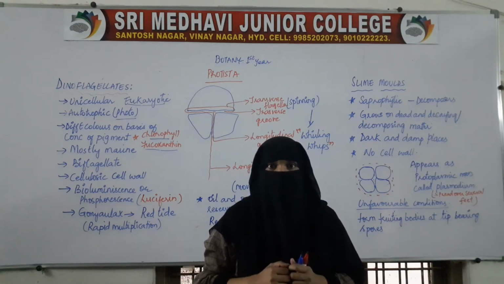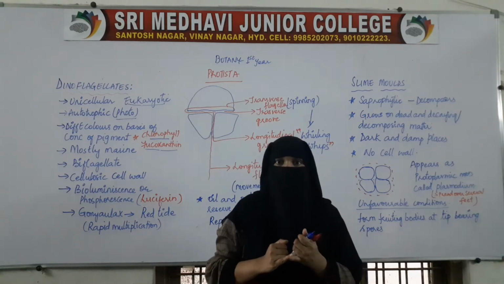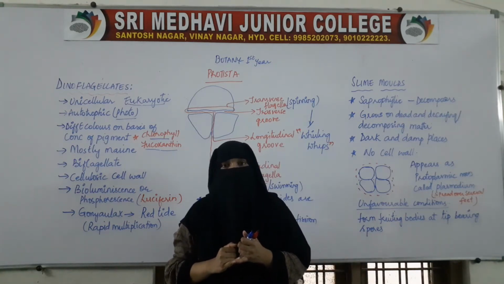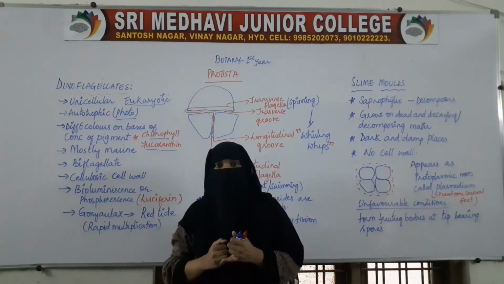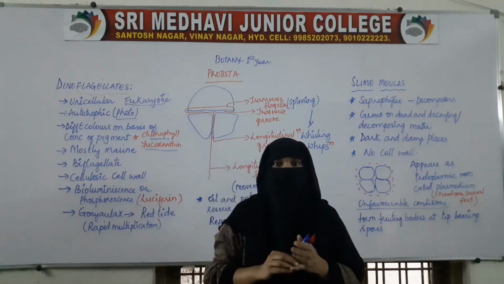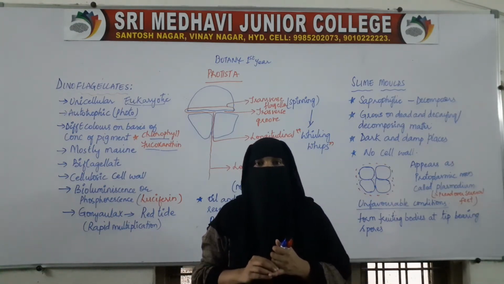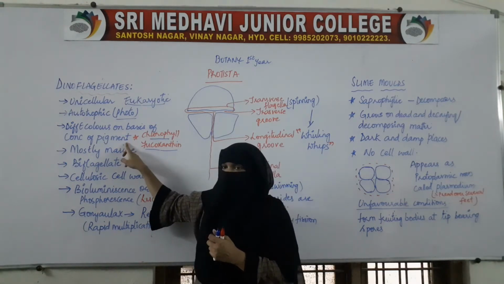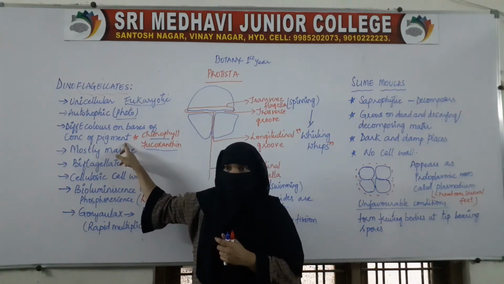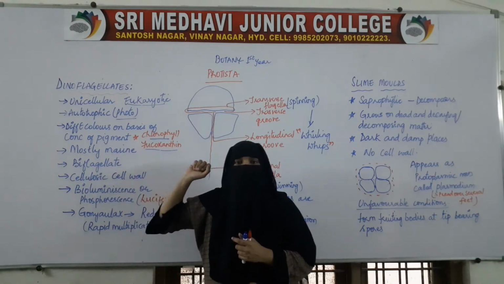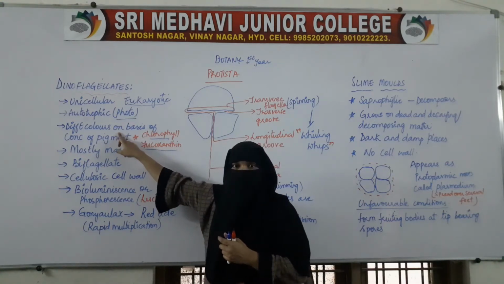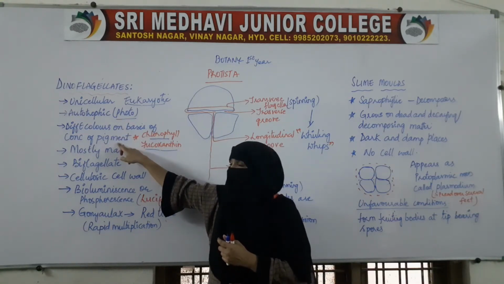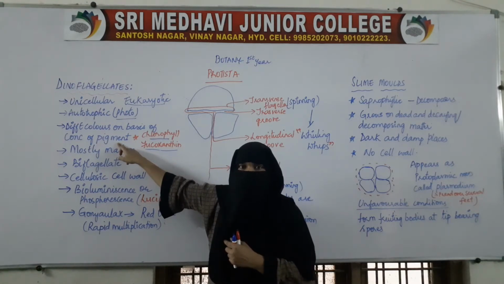If the red pigment is more, along with chlorophyll and fucoxanthin, then they will be appearing in red color. If yellow pigment is more, then they will be appearing as yellow color. So based on the concentration of the pigments, they are found in different colors. Concentration of the pigment defines the color of the dinoflagellate. So they are autotrophic, photoautotrophic, and they are found in different colors because of the presence of different pigments in them.